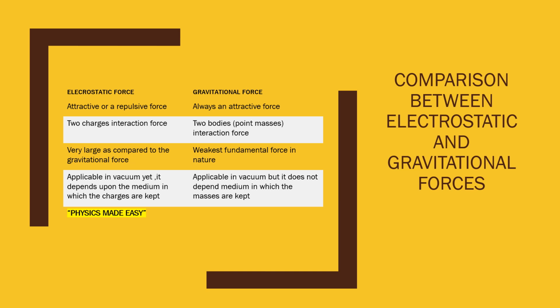A comparative study of electrostatic and gravitational forces is shown in this slide. Electrostatic force can be attractive or repulsive in nature. Gravitational force is always an attractive force. Electrostatic force is a two-charge interaction force, whereas gravitational force is an interaction force between two point masses. Electrostatic force is very large as compared to gravitational force, and gravitational force is the weakest fundamental force in nature.